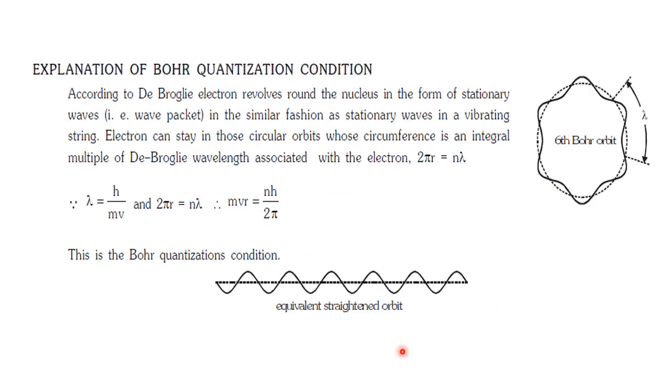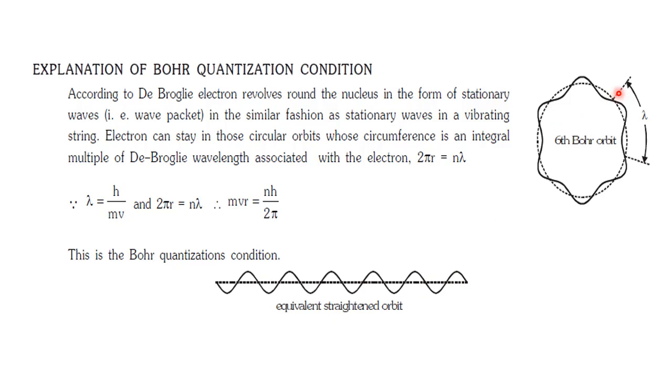Now the question is, how was de Broglie's relation explained? According to de Broglie, the electron revolves around the nucleus in the form of stationary waves, in a similar fashion to stationary waves in a vibrating string. If you make this circular orbit and straighten it, it will behave like the stationary waves of a vibrating string.